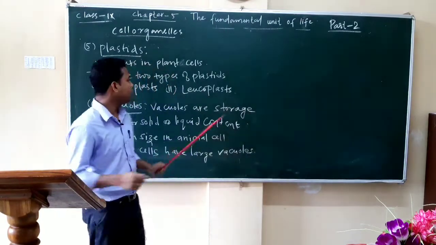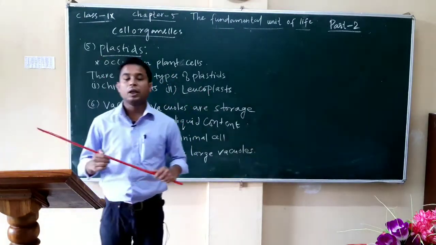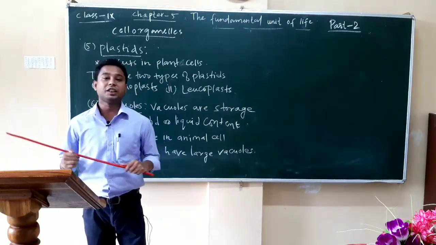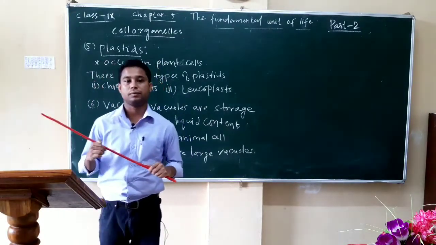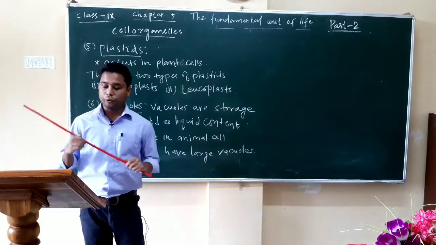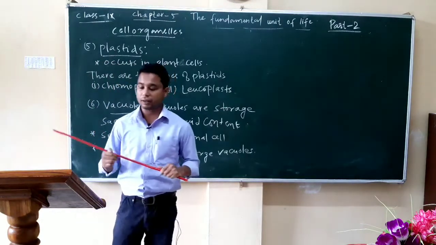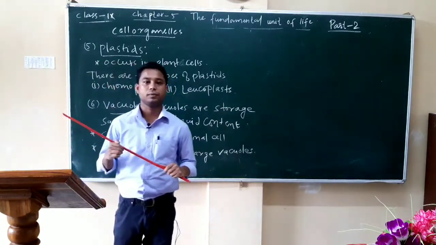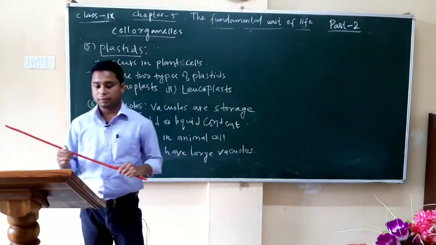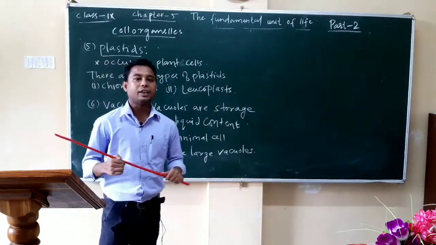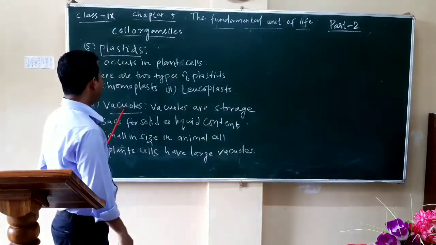Then the next is leucoplast. Leucoplasts are colorless plastids, okay, which store food in the form of starch, lipids and proteins. Clear? Then the next cell organelle is the vacuole.